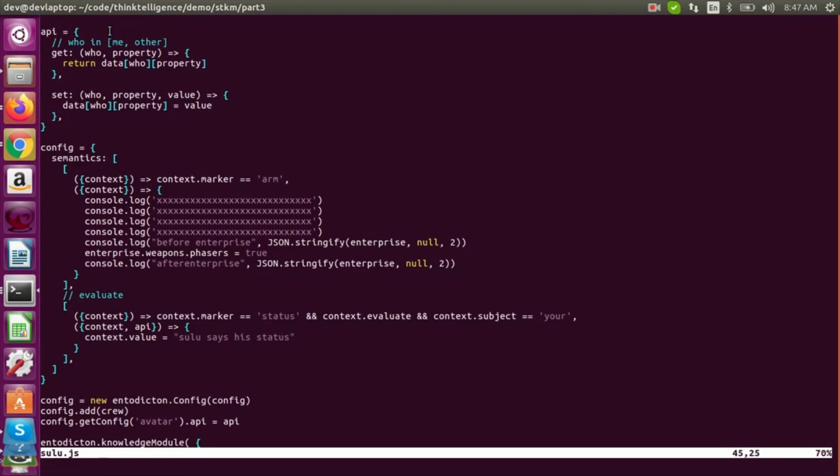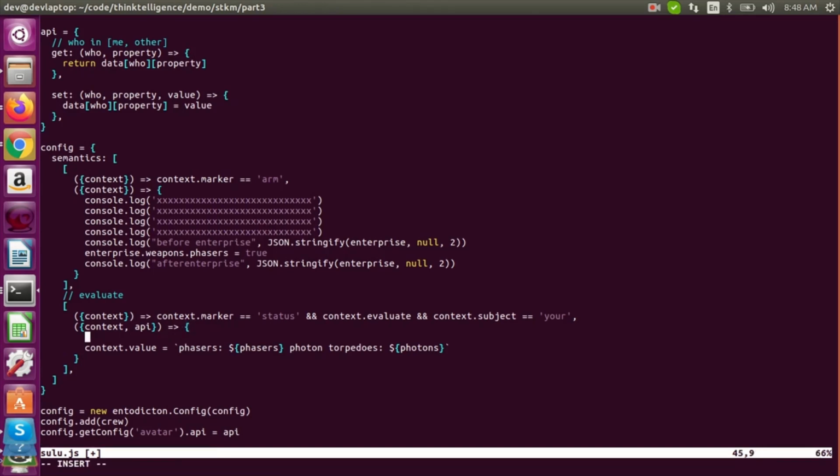Okay, so Sulu says his status. So we'll do status. Phasers. Just fire some status in there. Phasers. We're going to go into photon torpedoes. Let's do photons.